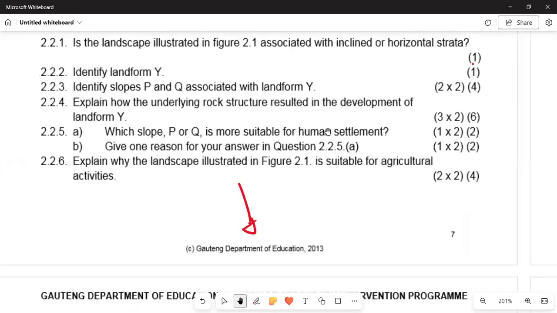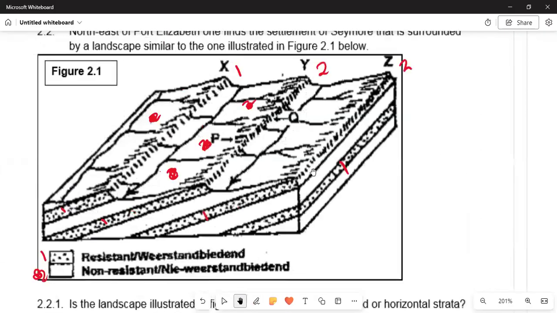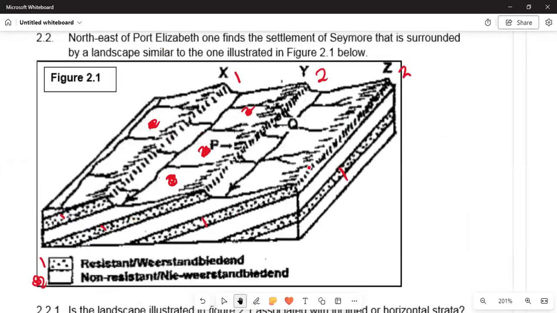Some other question here in 2.2.3: identify slopes P and Q associated with landform Y. Okay, we want P and Q associated with Y. Where are P and Q? This is P and Q, showing that there would be an inclined movement in this area.